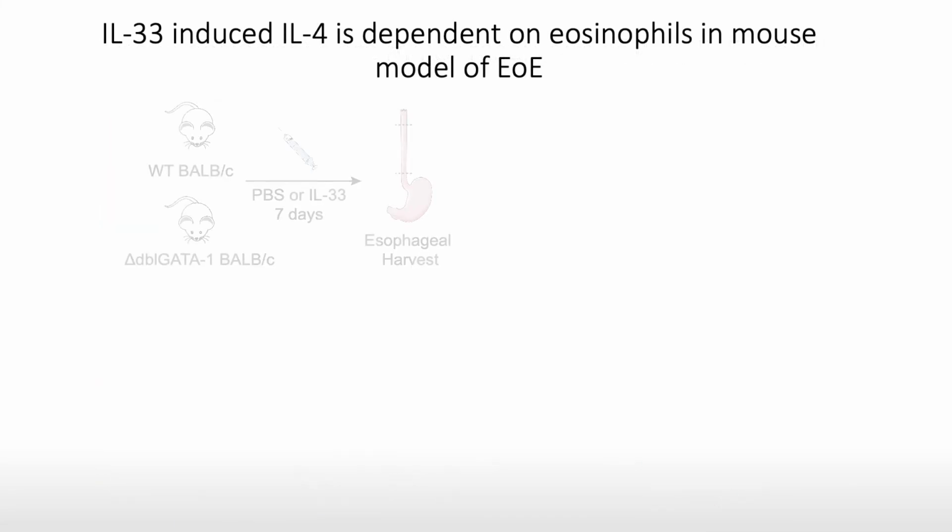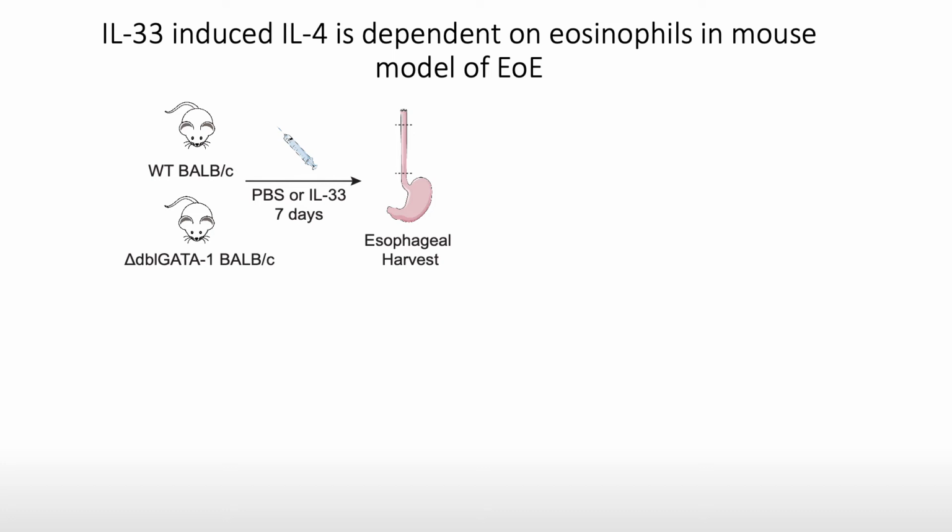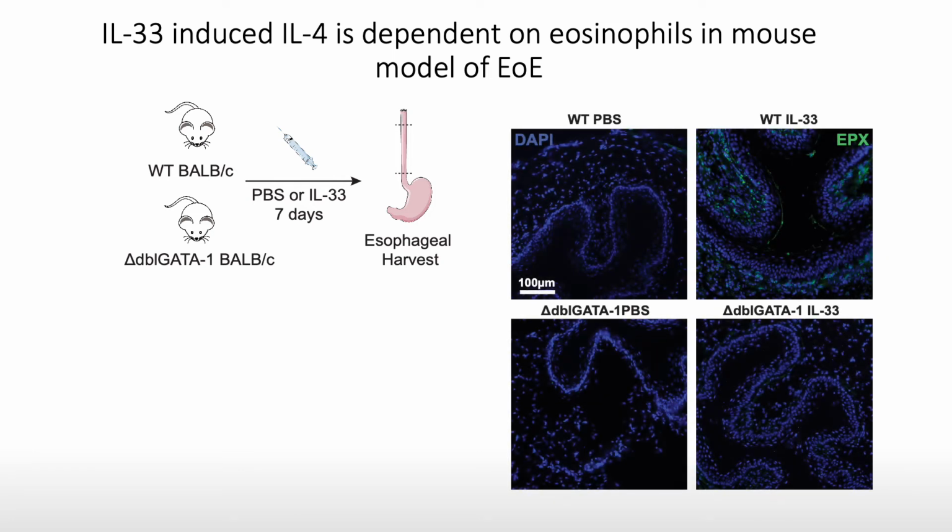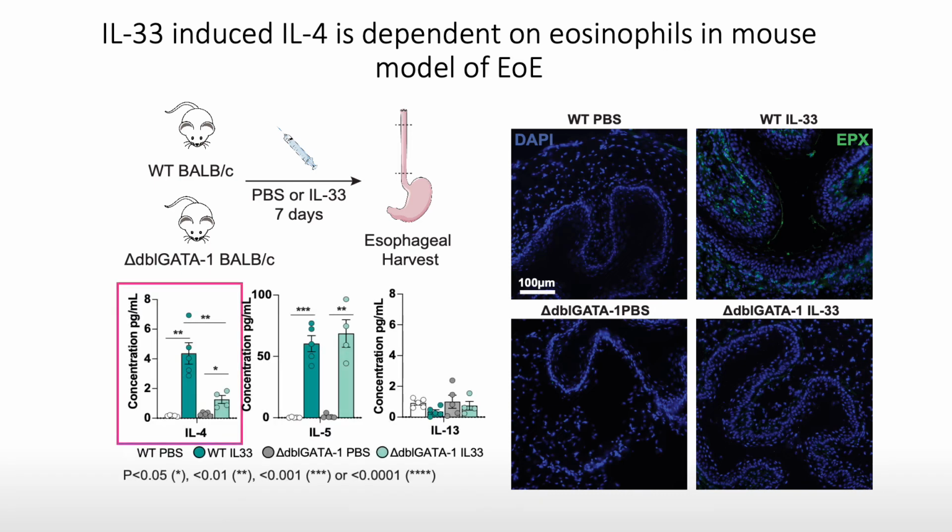To determine if these type 2 cytokines were dependent on eosinophils, we utilized a mouse model of EoE, where exogenous IL-33 is administered and results in esophageal eosinophilia, shown to the right of your screen. We used both wild-type and eosinophil-deficient delta double gamma mice and performed multiplex cytokine analysis on the esophagi of these mice. We found that IL-33 induced IL-4 was critically dependent on the presence of eosinophils, as shown here in the